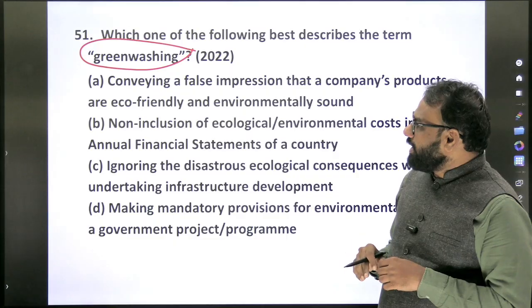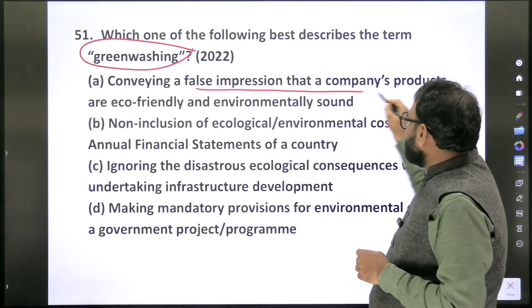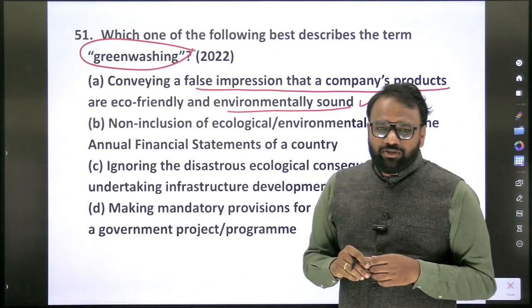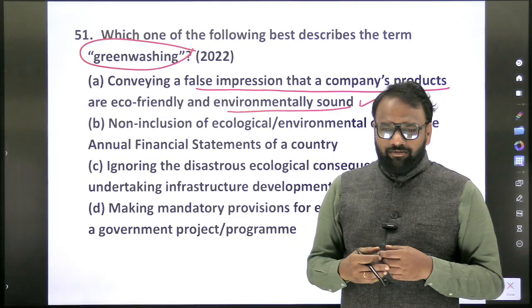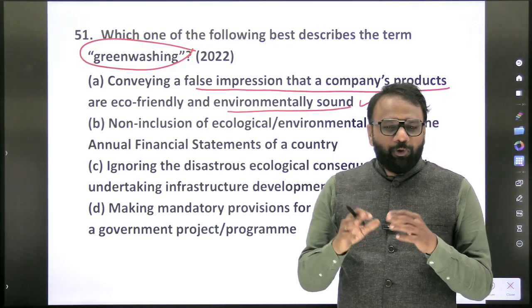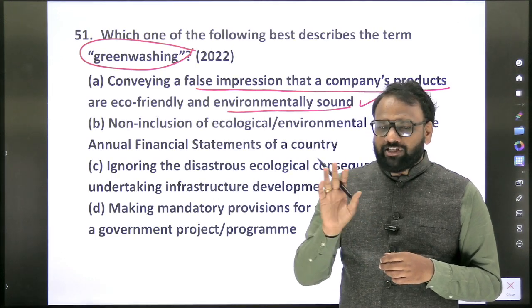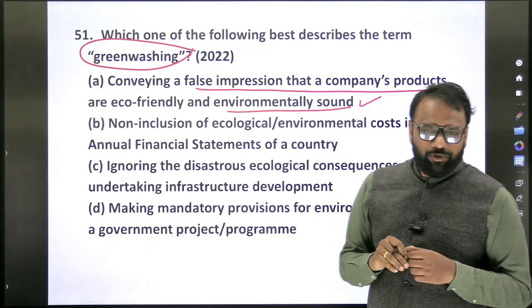So what does it imply? Conveying a false impression that a company's products are eco-friendly and environmentally sound. Some kind of products which the company is selling, it says that it is eco-friendly. For example, it will say if you use this kind of plastic, it does not pollute the environment. Even though it pollutes the environment, they are making a false claim. So that phenomenon, that condition, is called greenwashing.